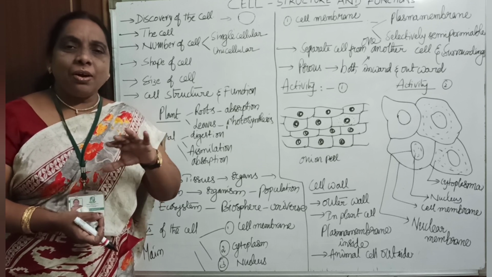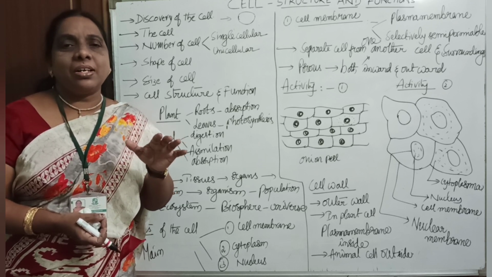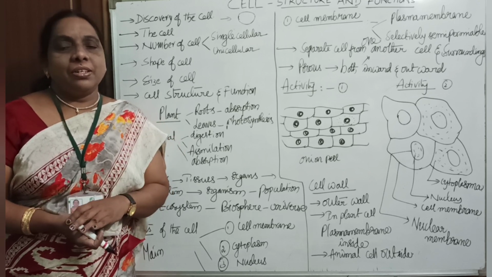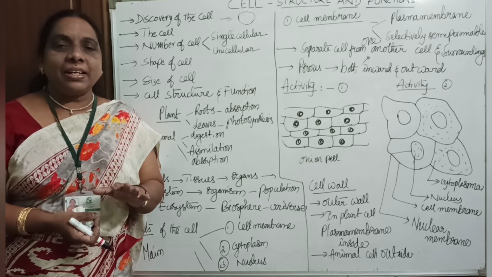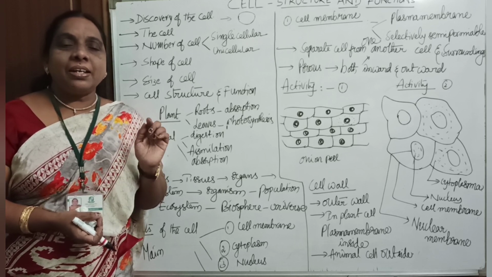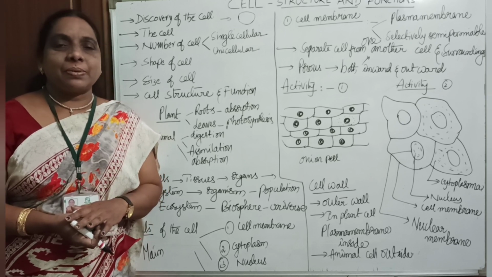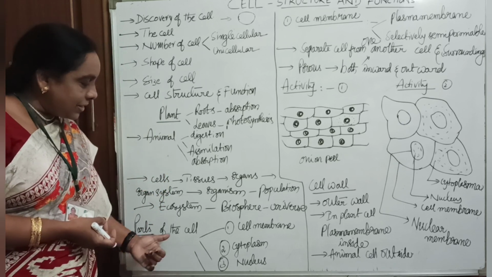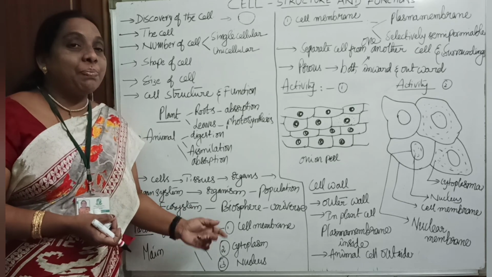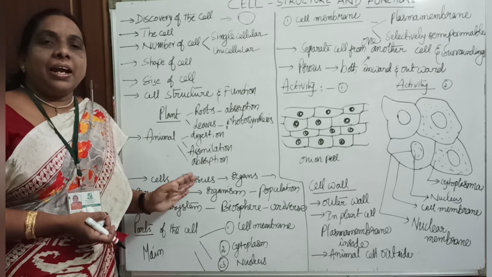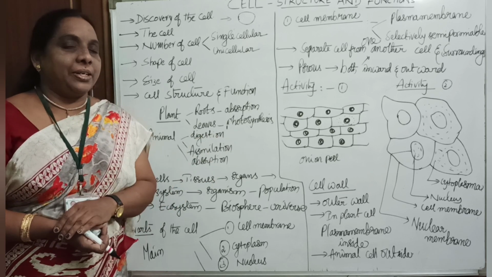These are all structural materials required to construct the house. Exactly like that, the cell is a structural and functional unit of living organisms. We can say the life of living organisms begins with the cell.